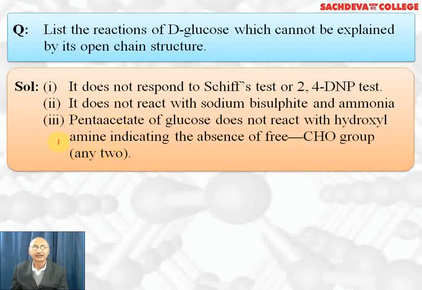So any two we can write, and these are responsible for, these cannot be explained by open chain structure and shows that it has got cyclic structure.